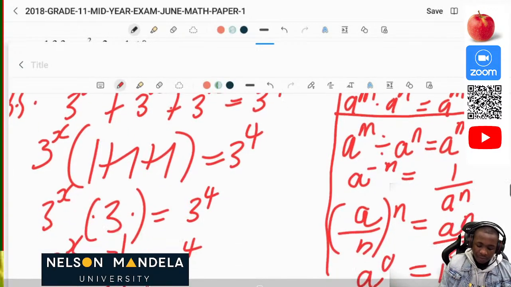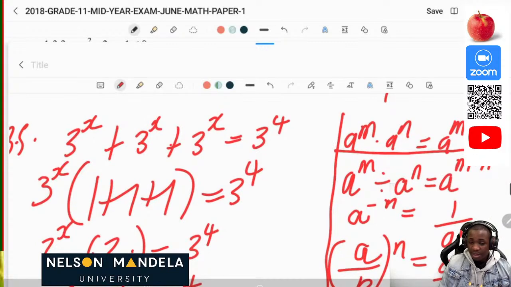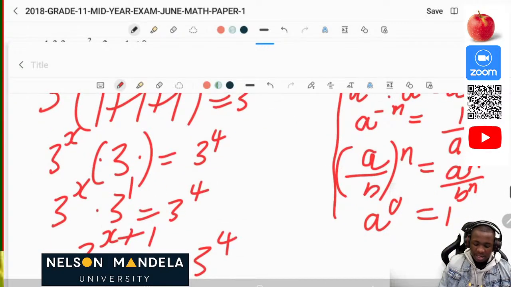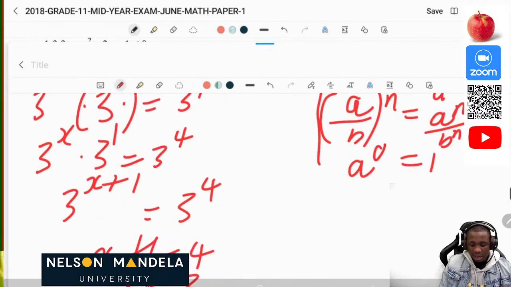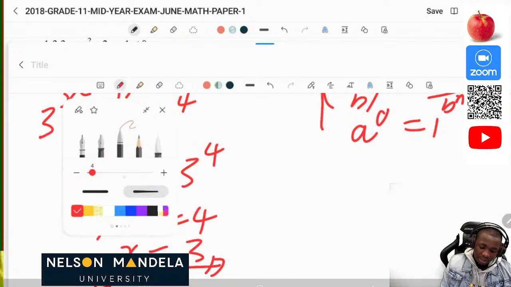Then now from this step, we can see that 3 and 3 are of the same base. So according to the laws of exponents, if they have the same base, what do we do? We add the exponents and we keep the base. So that's what we did here. We added the exponents x and 1, then we kept the base, which is 3. Then now we can equate the two. Since they are both equal to 3 and 3, then we can get x is equal to 3.